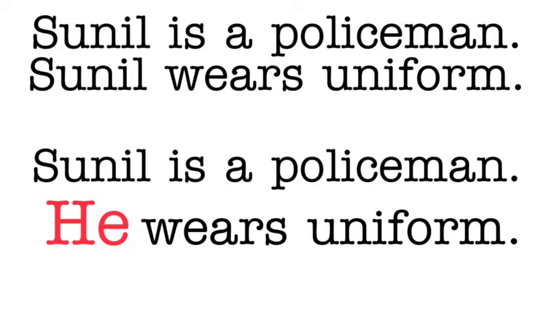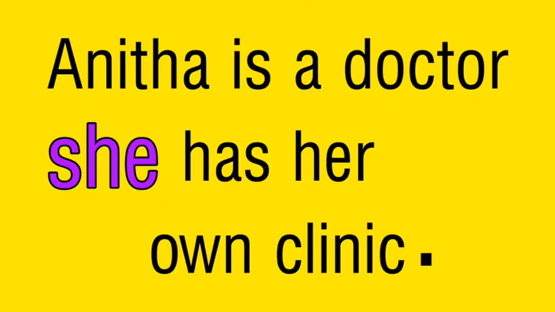Now I give you a few examples here. Sunil is a policeman. Sunil wears uniform. Can you see Sunil's name repeated twice? Now we use the pronoun and see how we can make a sentence. Sunil is a policeman. He wears uniform. Right? I can give a similar example. Anita is a doctor. Anita has her own clinic. Now, how can I say that in the form of a pronoun? Anita is a doctor. She has her own clinic.